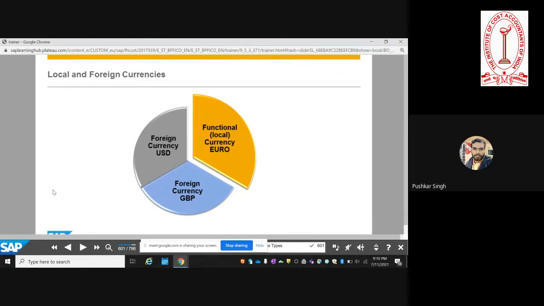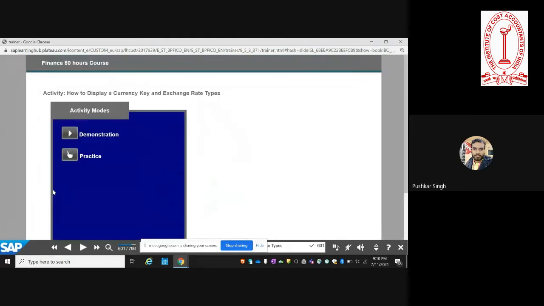Sir, what is group currency? Can you elaborate? Yeah, group currency is basically the currency which is applicable to the group company, or the currency at which you are consolidating your financial results.